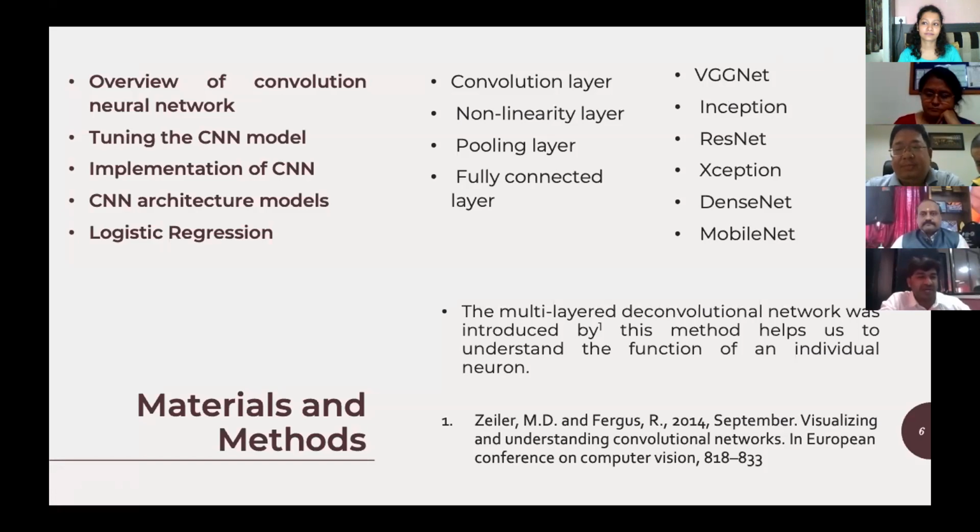Actually, we have tried SVM also, and naive Bayes also, but in our case, logistic regression has given good results. So in this paper, we have only listed that. At the end, after logistic regression and our output, we have checked which features CNN has extracted, and because of which features we are getting the classification accuracy. So we have implemented a deconvolution neural network method, which was implemented by Zeiler, that I have mentioned over here. So that we have done. I hope this is fine.